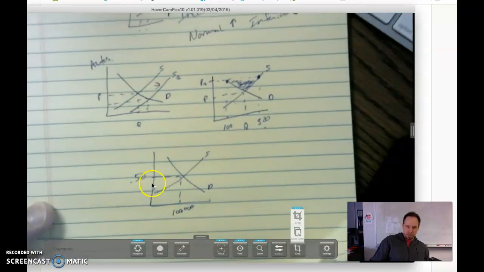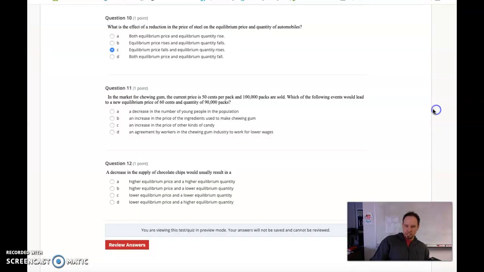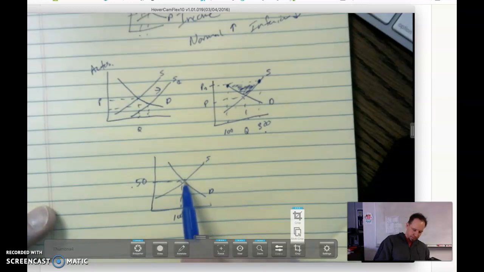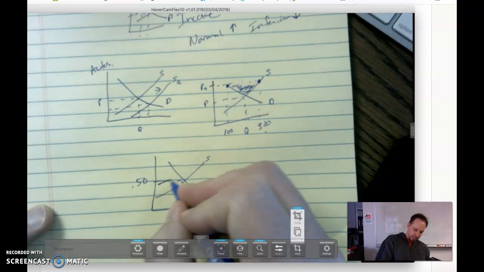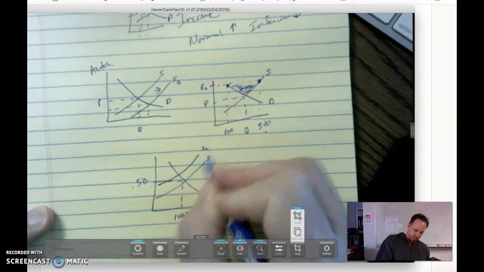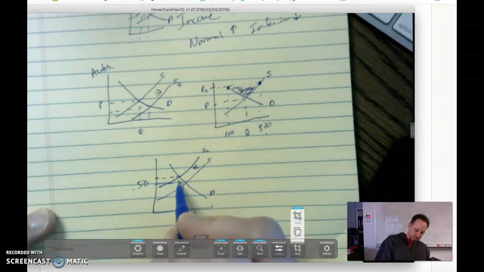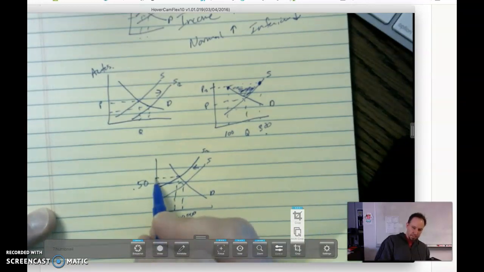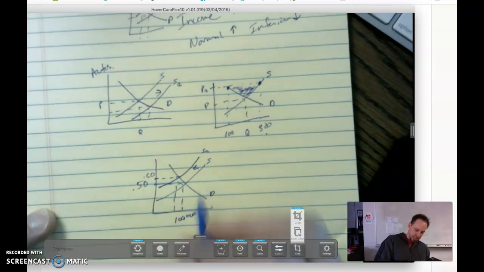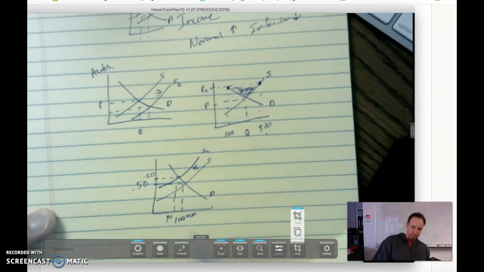Which of the following events would lead to a new equilibrium price of 60 cents and a quantity of 90,000? So we've got price increasing and quantity going down. That would have to be a supply shift to the left, right? That would raise our price to 60 cents and decrease our quantity to 90,000.